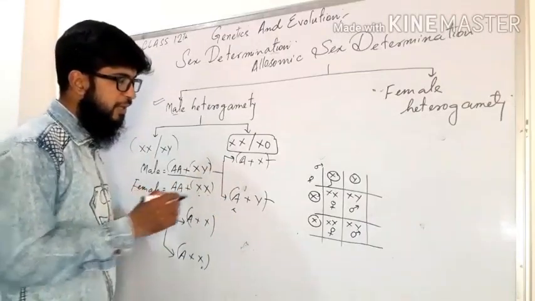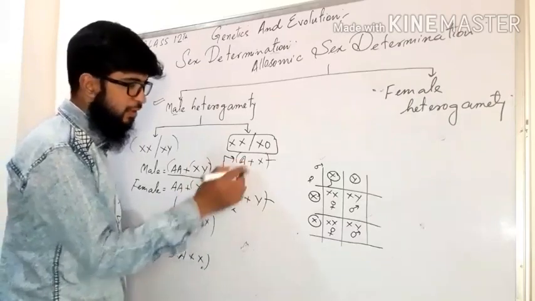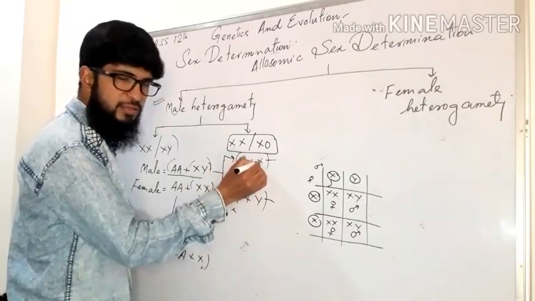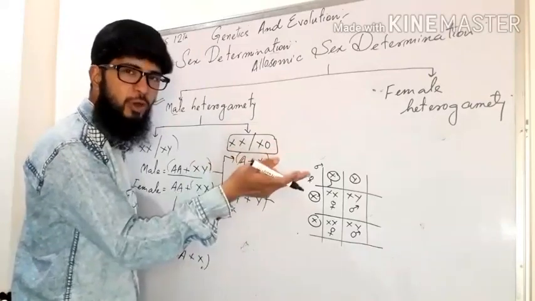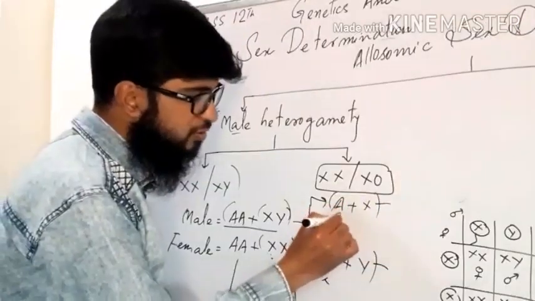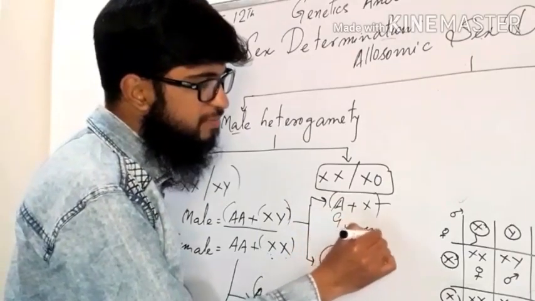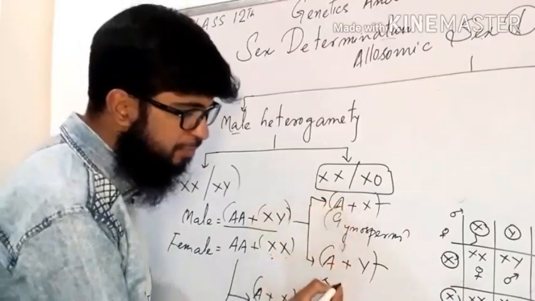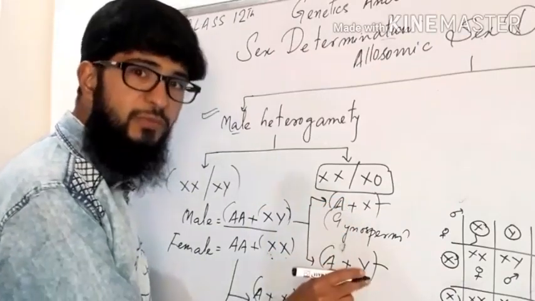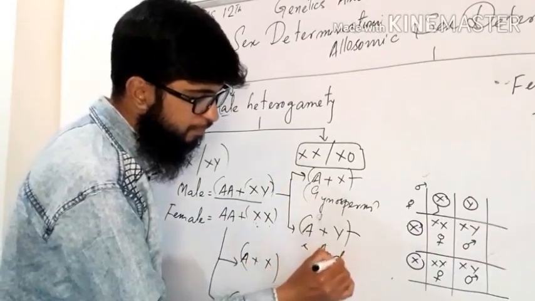Another important thing I must tell you, there are two types of gametes formed in males. If this gamete fertilizes the egg, the offspring will be female. That's why it's called gynosperm. So the sperms with this composition are called gynosperm, and the sperms with this composition, which will form the male offspring, are called androsperm.